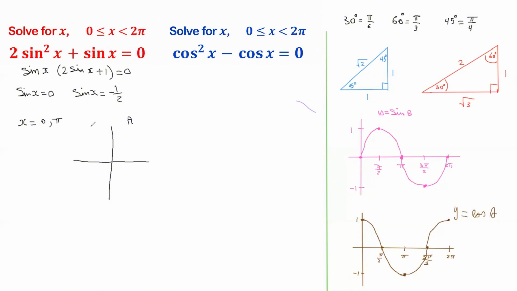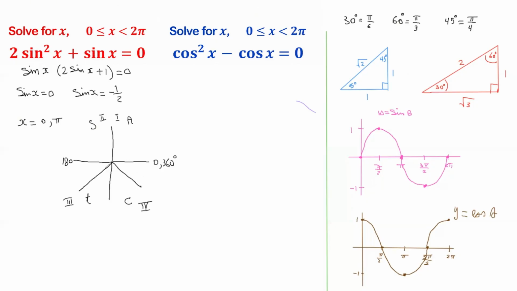And as you know, we have all students take calculus: all positive in the first quadrant, only the sine is positive in the second quadrant, only the tangent is positive in the third quadrant, and only the cosine is positive in the fourth quadrant. And since the sine is negative, it will be negative in the third and the fourth quadrant.